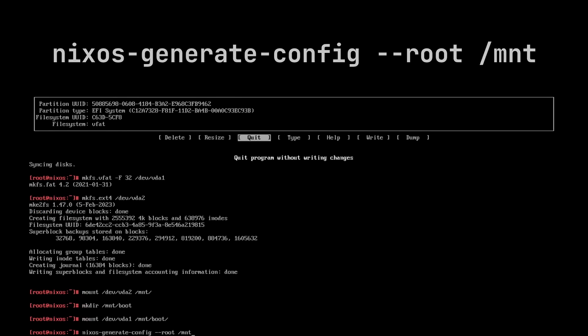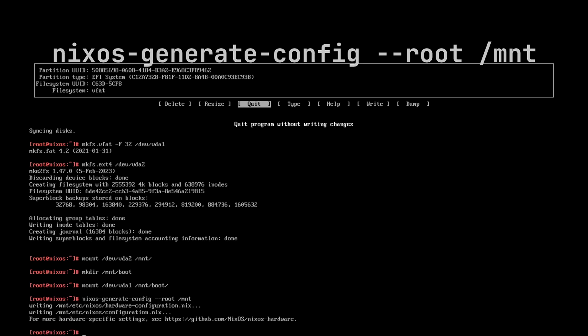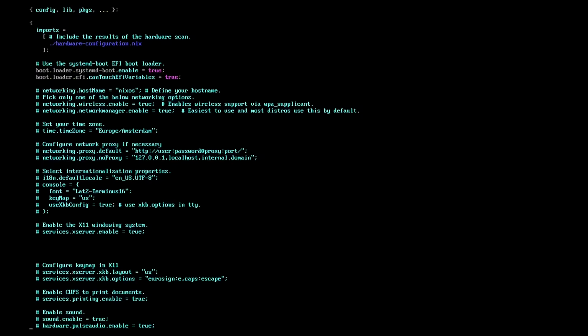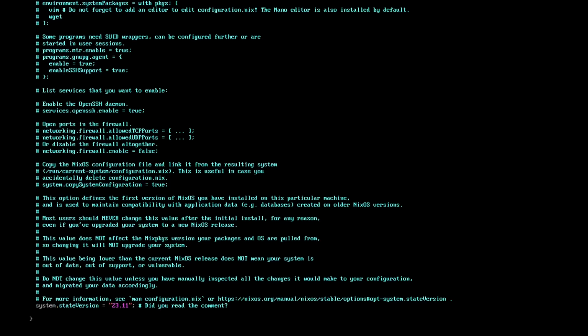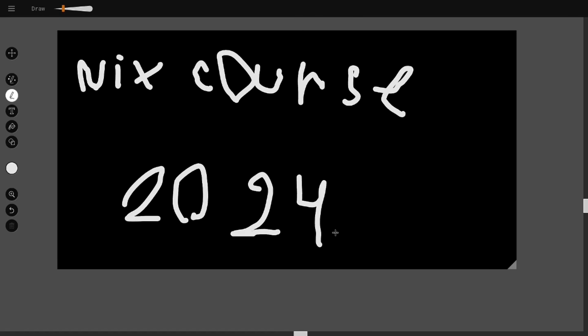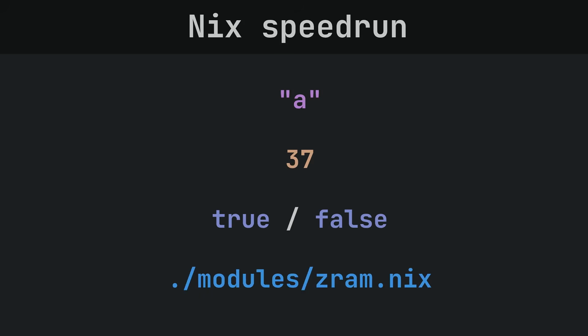Next, you need to execute the command nixos-generate-config --root /mnt to generate the configuration. Opening it, you can see a huge amount of commented options, which we'll talk about a little bit later. And since we'll have to write a lot of configurations to set up NixOS, welcome to the brief course on the Nix functional language. In Nix, there are the following data types: strings, numbers, boolean values, and paths.